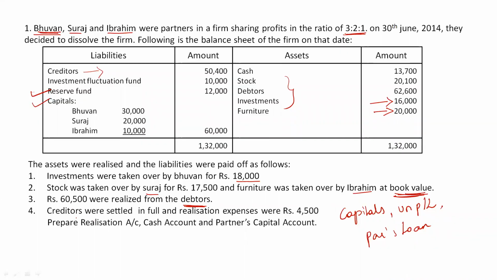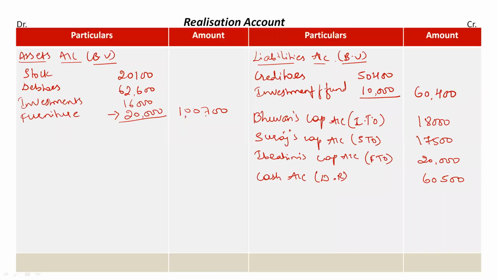Then they are telling that creditors were settled in full and realization expenses were rupees 4,500. Now there are two points in this fourth point. Creditors were settled in full. It means whatever the book value of creditors is, we are paying it in full. We are settling all the creditors.